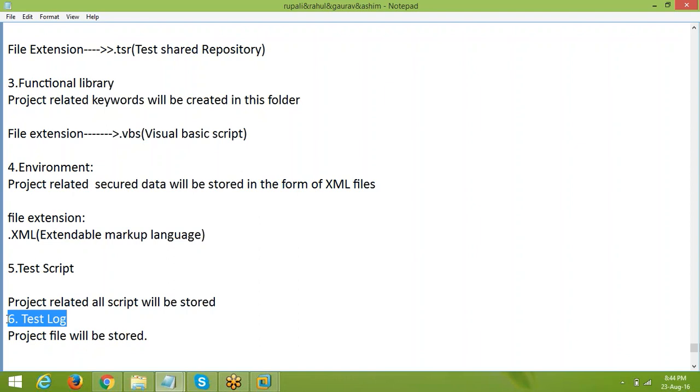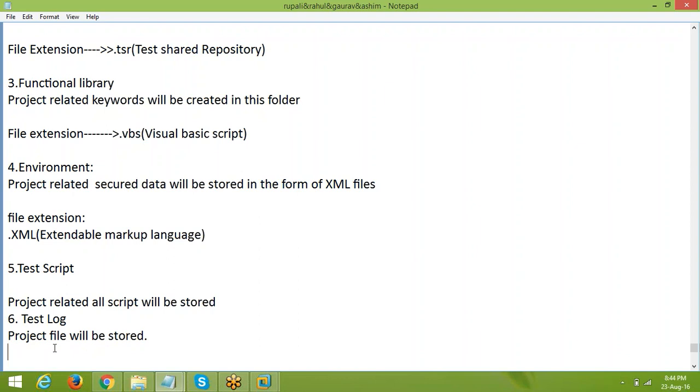In each folder, what type of content it is going to save, I will explain anyway. So how the work will be processed, I will explain. Of course we can create the folders normally also, but here we act as an automation tester, so we need to create the folders automatically.